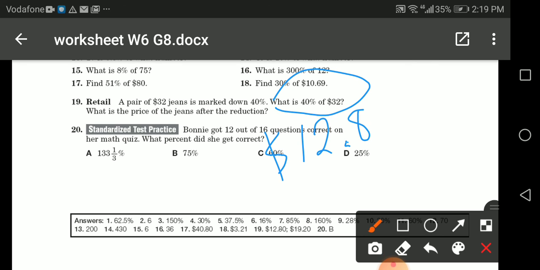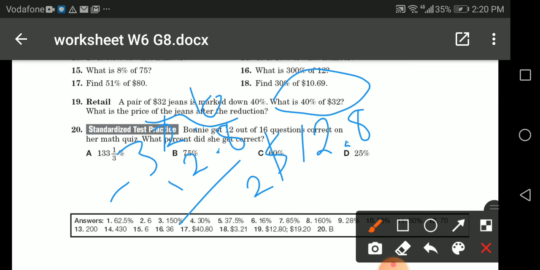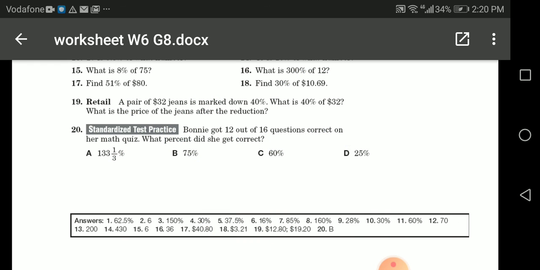What's 40% of 32? What's the price of the jeans after reduction? So I will do 32 minus 12.8. And we add here 0.0 to make the subtraction. 0 minus 8, it's 10 minus 8, it's 2. 1 minus 2, it can't be. 11 minus 2 is 9. Then 2 minus 1 is 1. So the price is 19.2. Okay, by this we have covered the lesson.